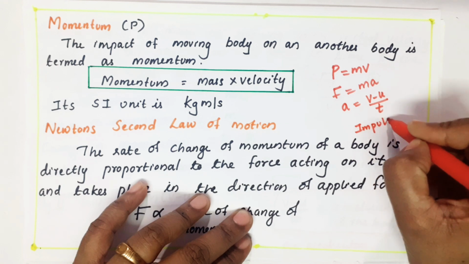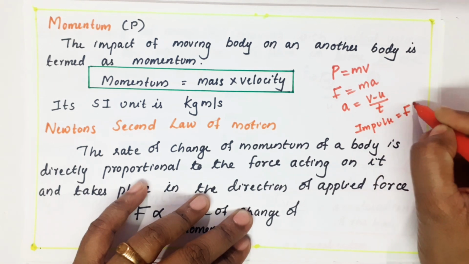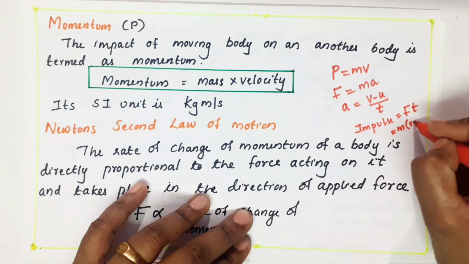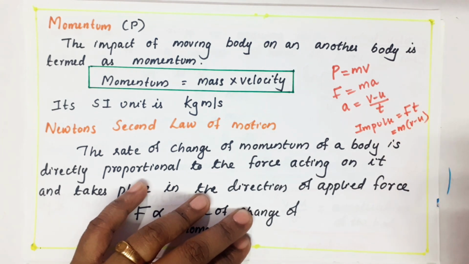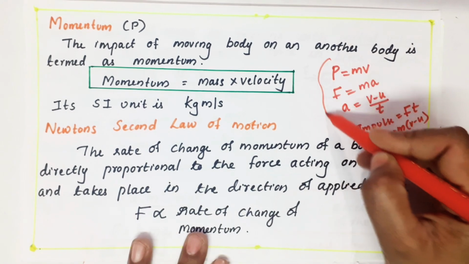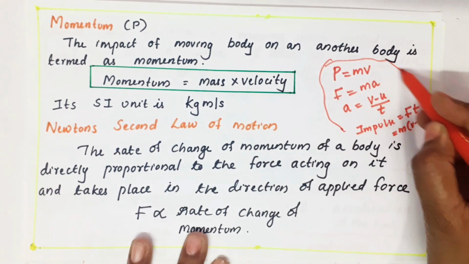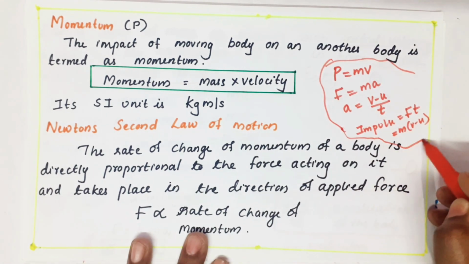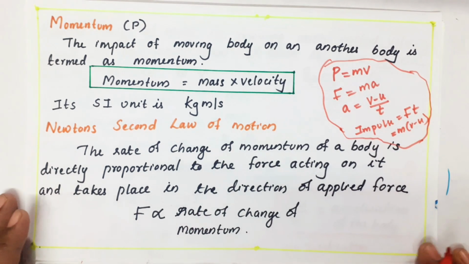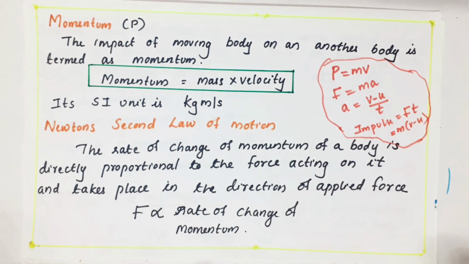Last I told about impulse. What is impulse? Force into time. Force into time is also equal to change in momentum. So in total it became 5 equations. The first one is momentum. So momentum is mv, force is ma, acceleration is v minus u by t, impulse is force into time, that is m into v minus u.